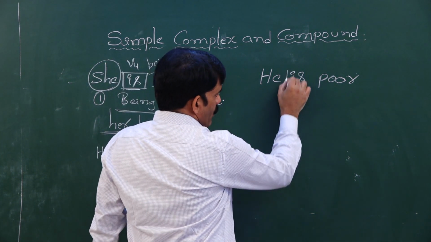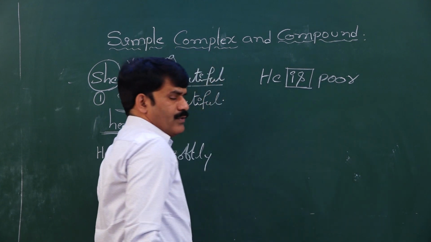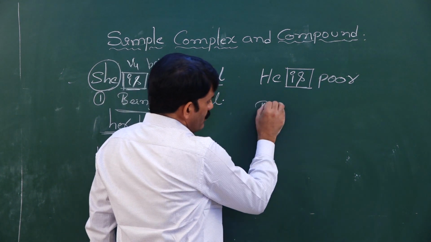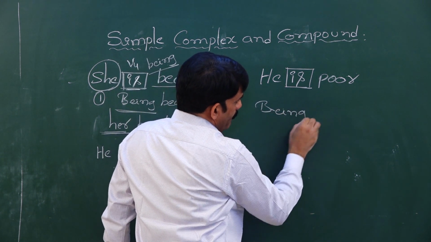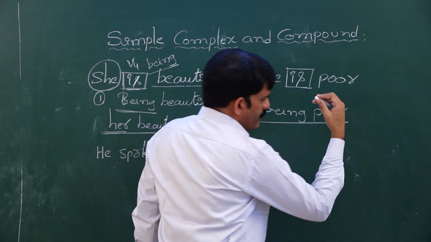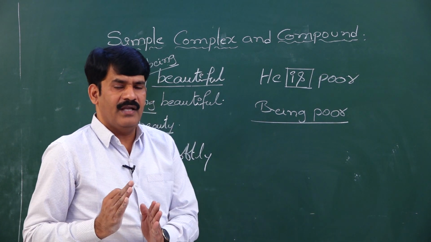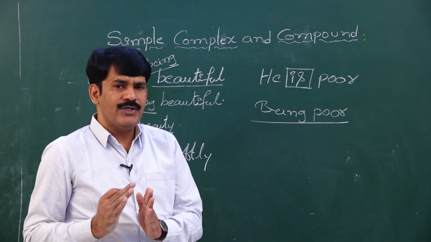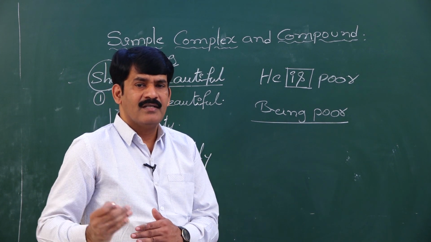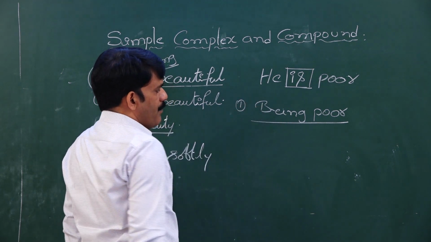He is poor. What is the fourth form of is? The fourth form of is, being. So, being poor. Now, being poor is a phrase. My dear students, remember clearly and carefully, this part will be shown when I start converting my sentences from simple to complex, complex to compound. This is my first approach.